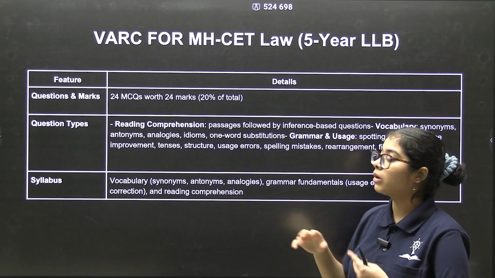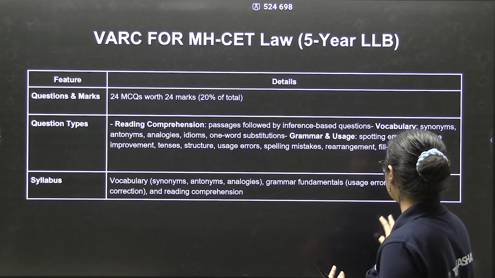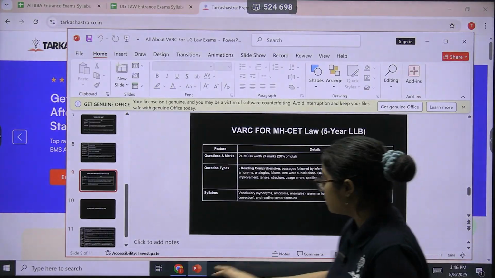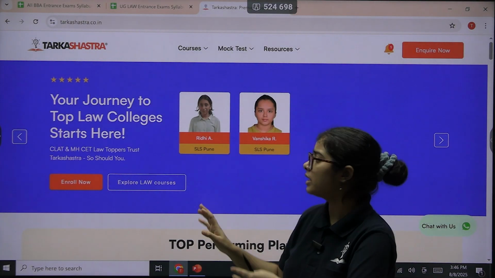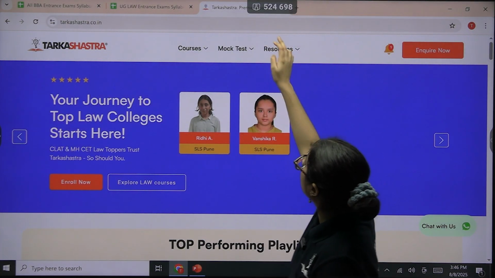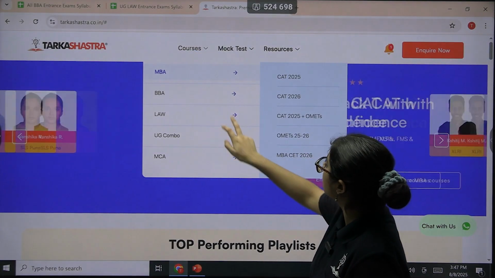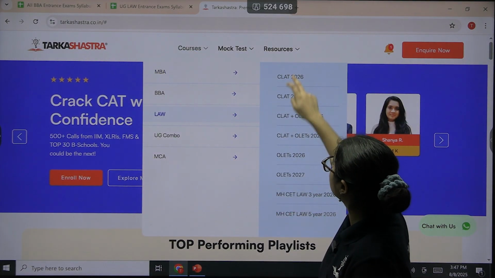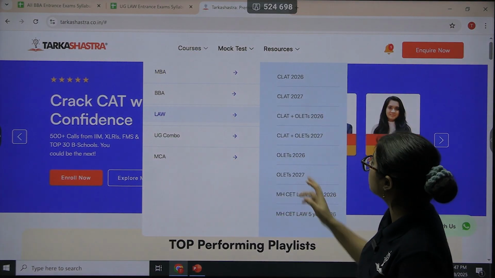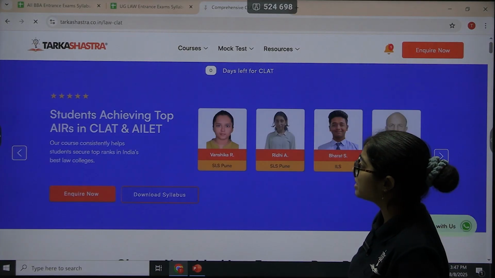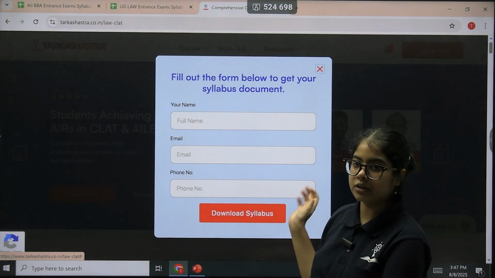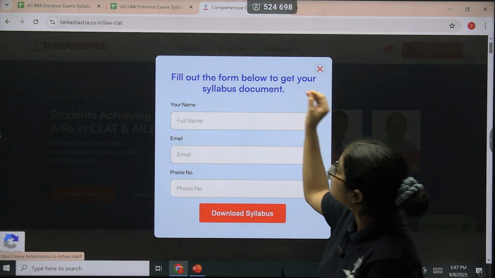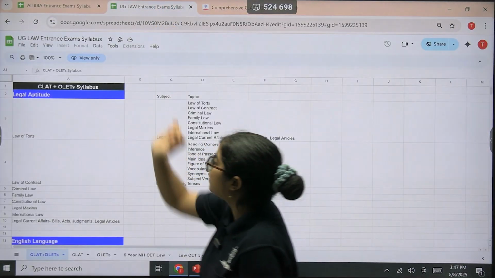Okay. Now, if you want to get deeply specific into the syllabus, you can just go on the website. This is the Tarkashastra website. Just go on the courses, go for law. You can select whatever you're pursuing. I'll just go for CLAT 2026 and download the syllabus. Just quickly fill in your credentials and then you will be taken to this sheet.